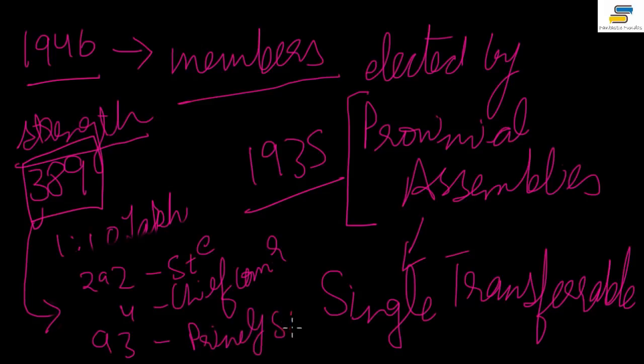Those are British provinces, these are princely states, and these are chief commissioner provinces. And which are these chief commissioner provinces? If you want to know their names, I'm just writing them here. One is Delhi, and number 2 is Ajmer.